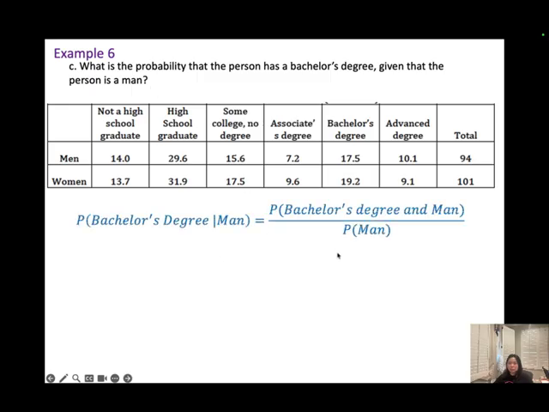We're going to plug into the formula. On the top, that will be bachelor's degree and man, over the probability of man. So bachelor degree and man is 17.5, over the men. How many men are there? 94. So you should get 0.186.